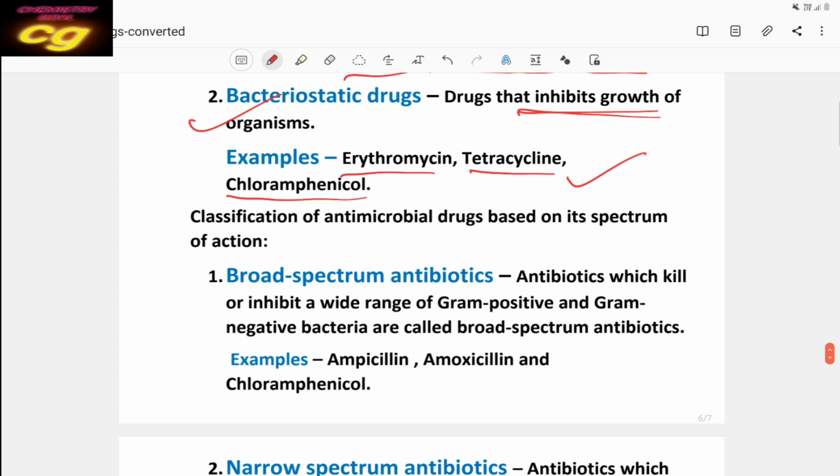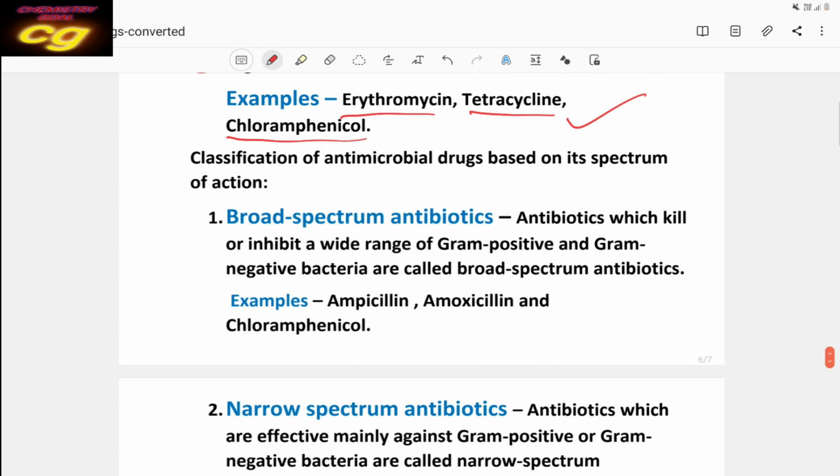Then antimicrobial drugs also have different classifications. The first one is antibiotics. Antibiotics are of two types: broad spectrum and narrow spectrum. Antibiotics may be bacteriostatic or bactericidal, and may be broad spectrum or narrow spectrum.